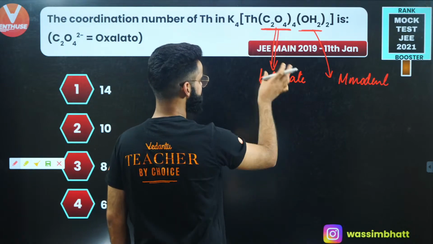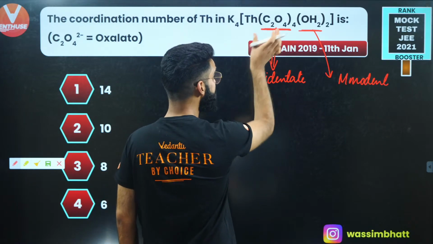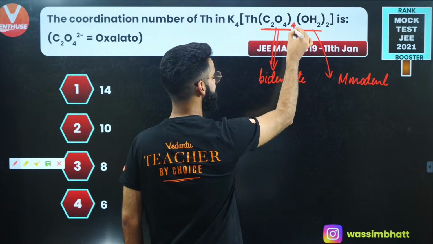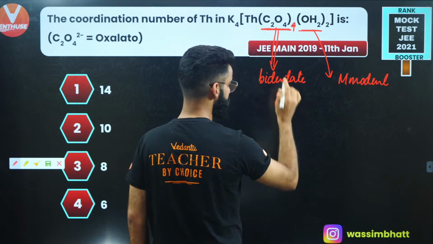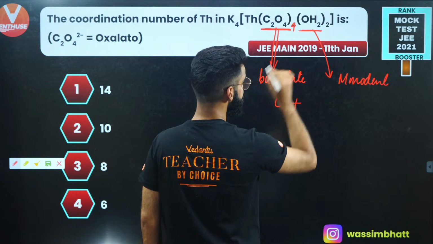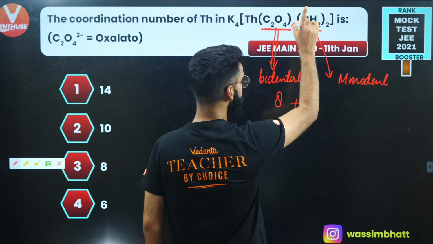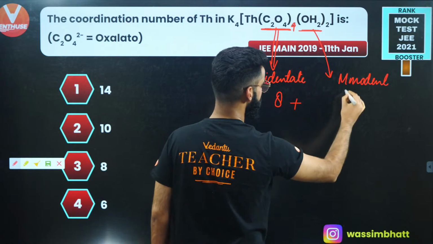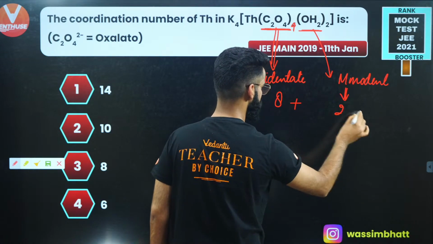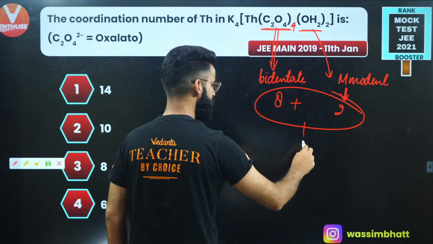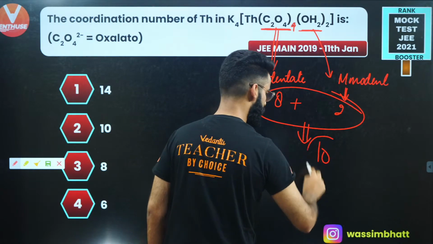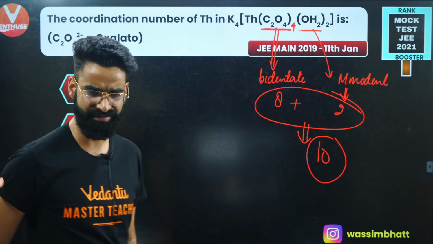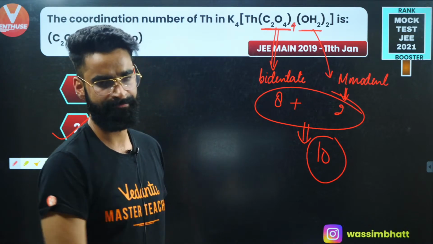Since this oxalate is bidentate, one oxalate ion forms two coordinate bonds. Since we have 4 oxalate ions, they are going to make 8 coordinate bonds, right? Similarly, H2O is monodentate. One H2O molecule forms one coordinate bond at a time, so 2 H2O molecules will form 2 coordinate bonds. So total, how many coordinate bonds are being formed? Total, there are 10 coordinate bonds. So the coordination number in this case is going to be 10. As simple as that, right?